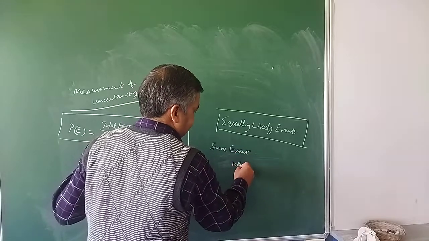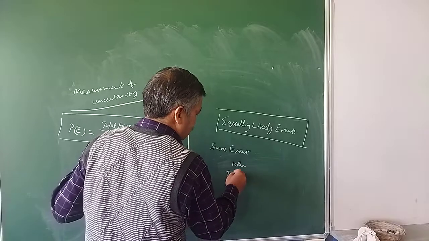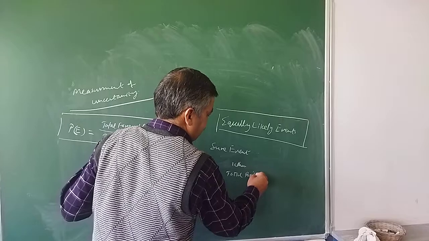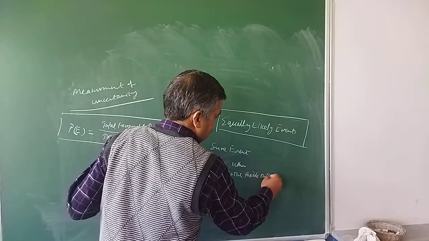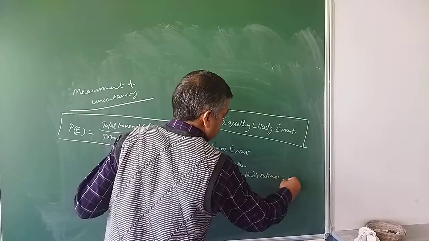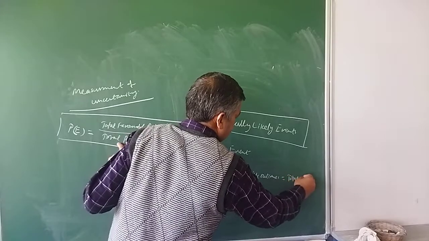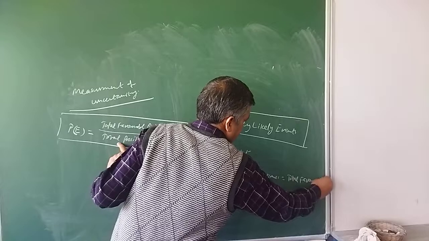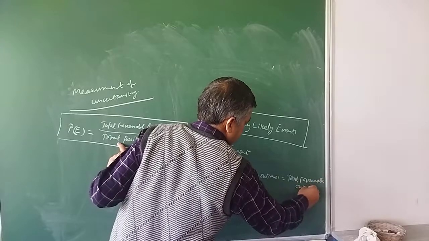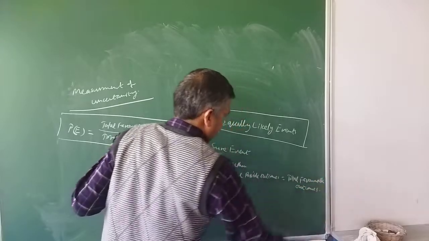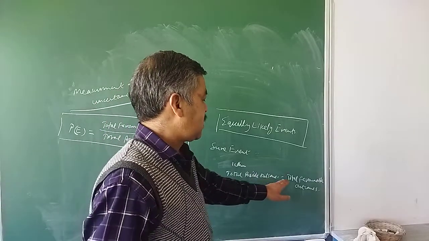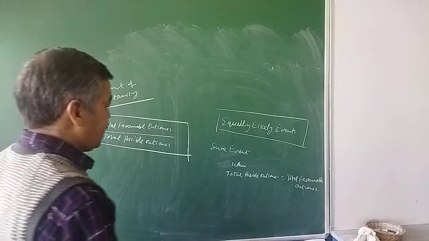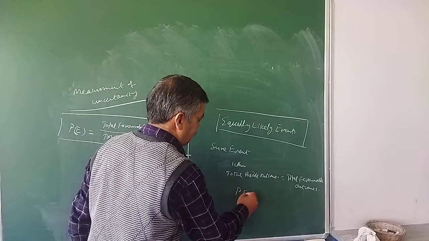When total possible outcomes are equal to total favorable outcomes, then your result will always be equal to 1.